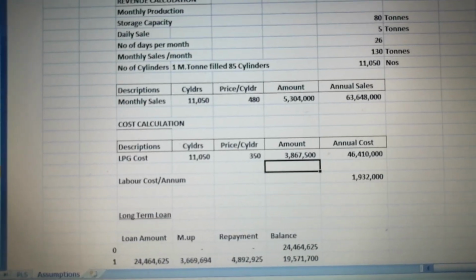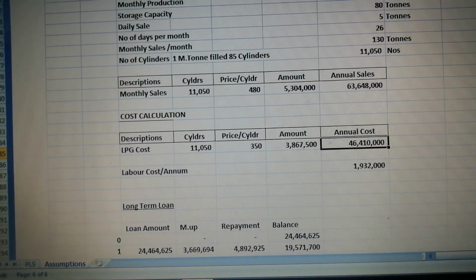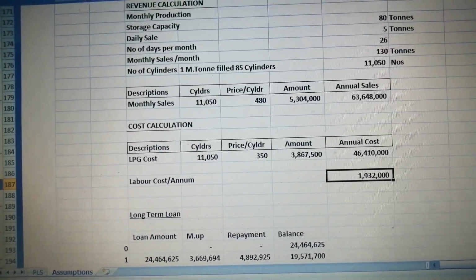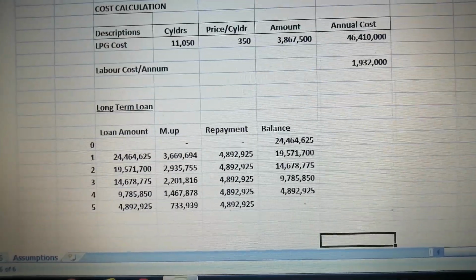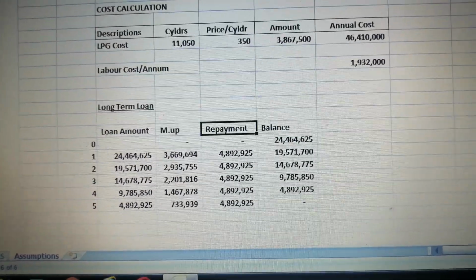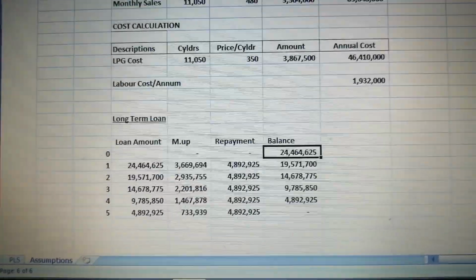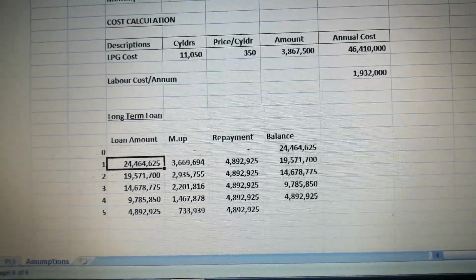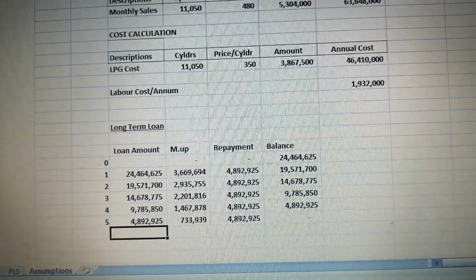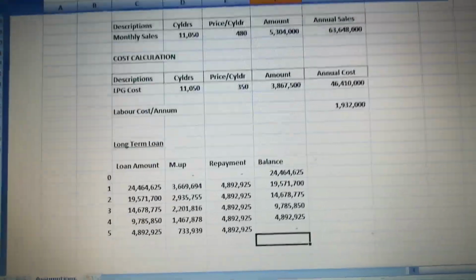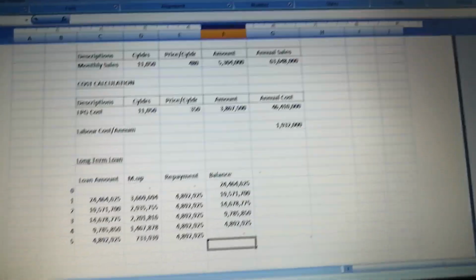Cost calculation is this. Cost per cylinder is 350. Amount this much, and this is annual. Labor cost per annum is this much, which is given as above. Long-term loan is calculated with its payment, and in year 0 this will be the released amount, and this will be repayment, and this is the markup per annum. Repayment will be completed in 5 years.